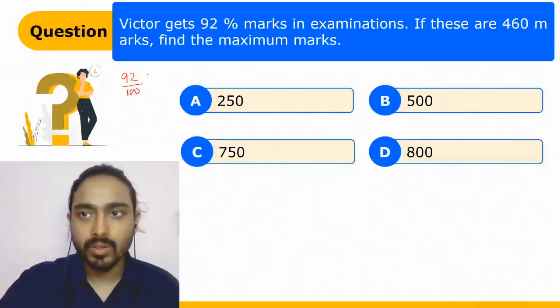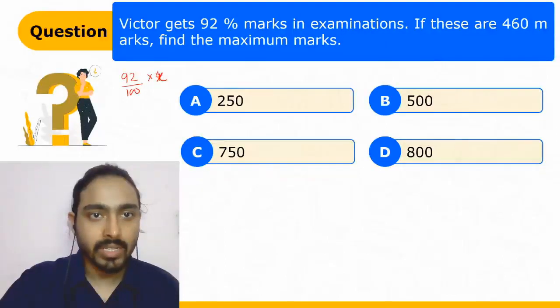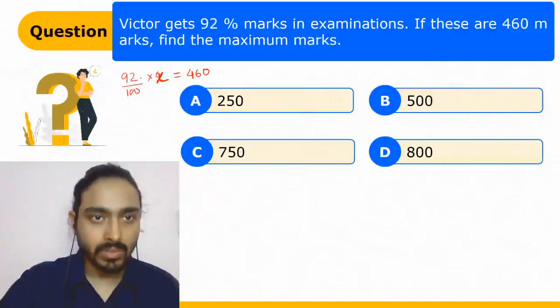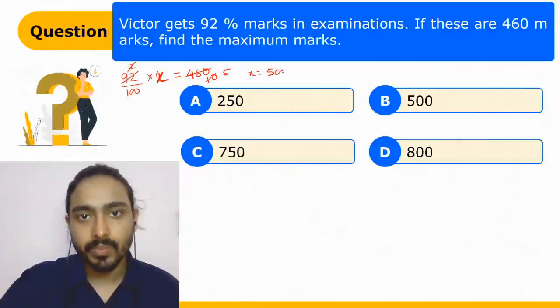92 upon 100 of 460, right? 92 upon 100 of x. Let's say the total marks is x is equal to 460, right? You have to find out the value of x. So when we solve this, you'll get 460 divided by 92, that is 5, so x is equal to 500. Yes, B is the right answer.